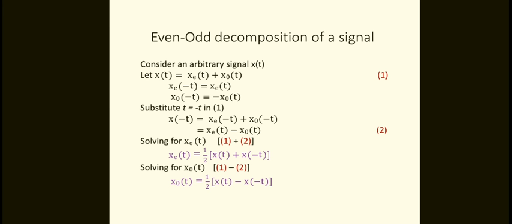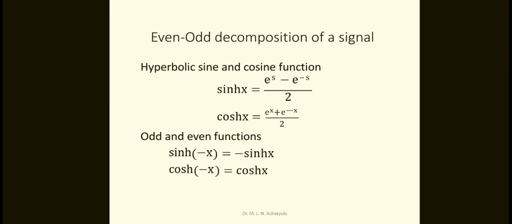So in problems, we used to take these formulas by using these results. Again you can take the hyperbolic sine and cosine functions. Already we know that sine hyperbolic function is equivalent to e power x minus e power minus x by 2.